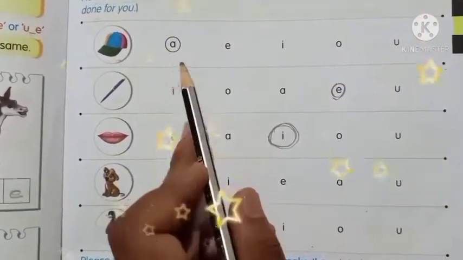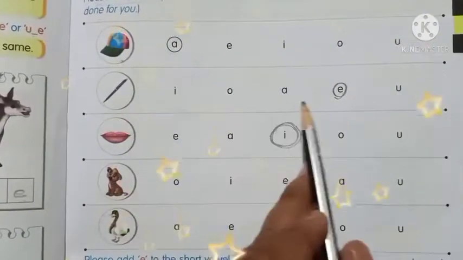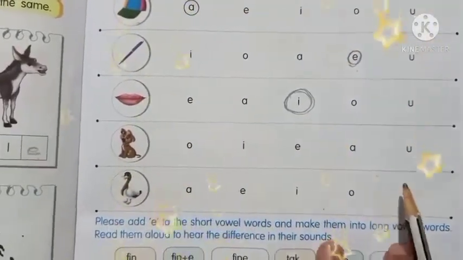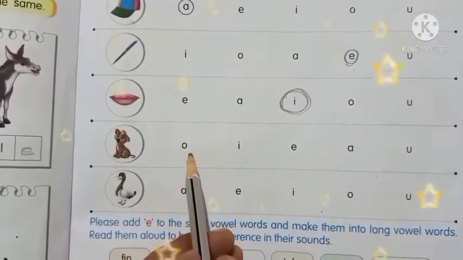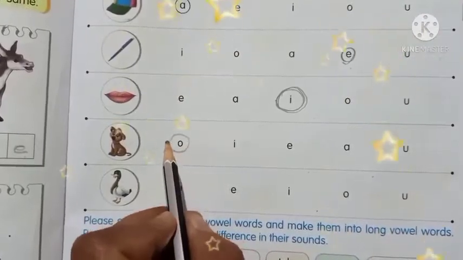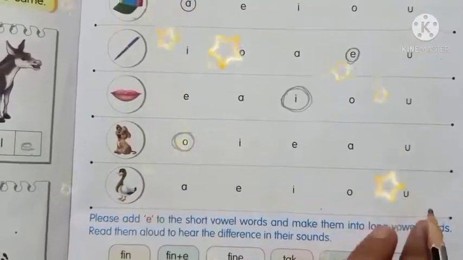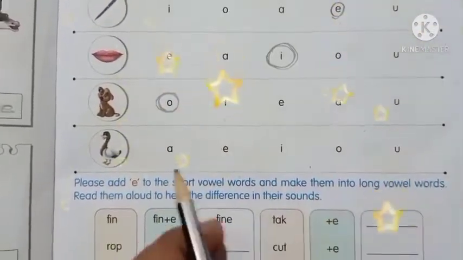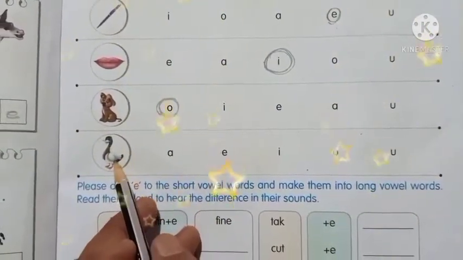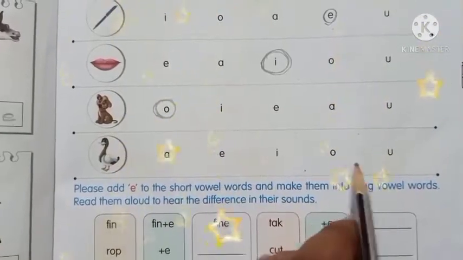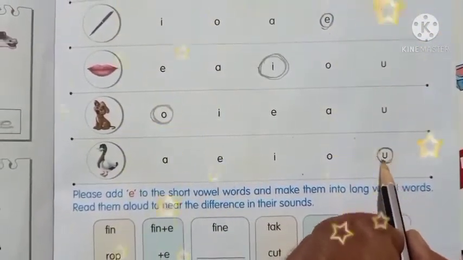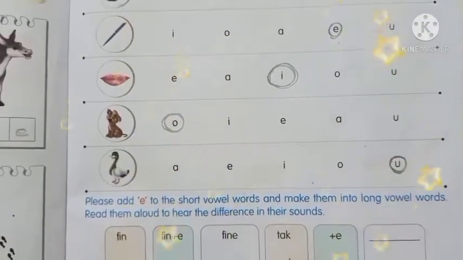Cap, pen, lip. Then dog. D-O-G, dog. So the sound coming is O. Now here is duck. This is the picture of duck. A-E-I-O-U, duck, D-U, U will come. This is also one kind of vowel.